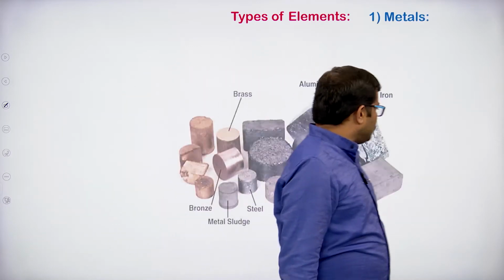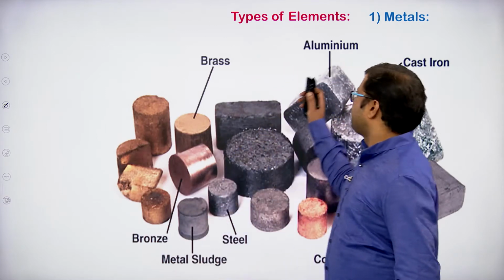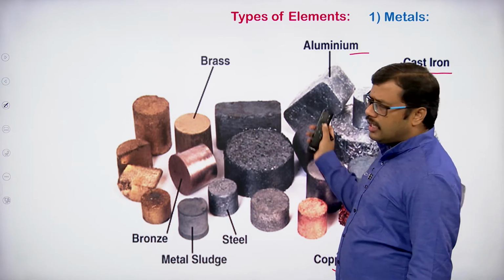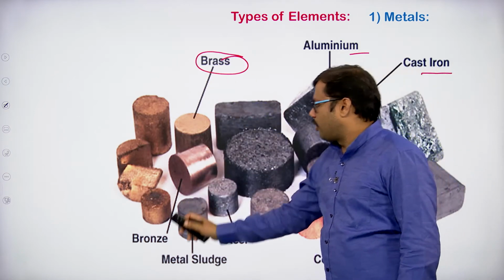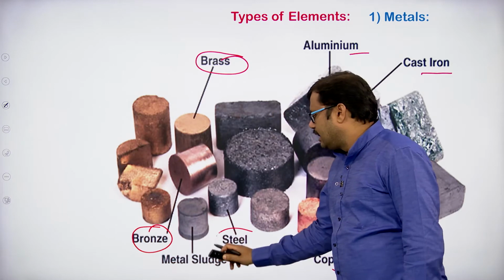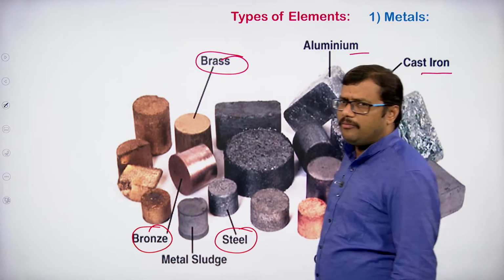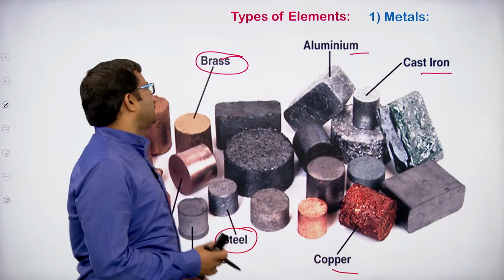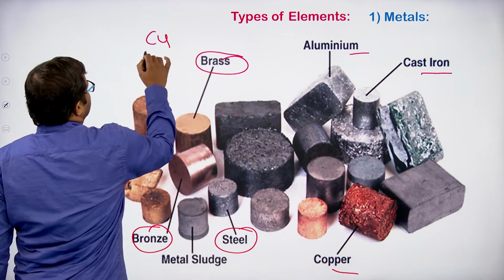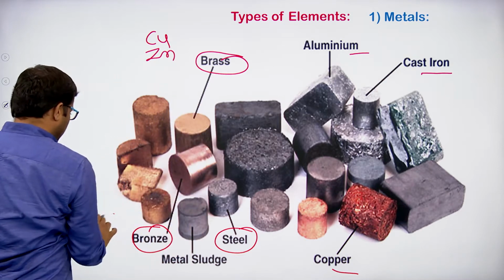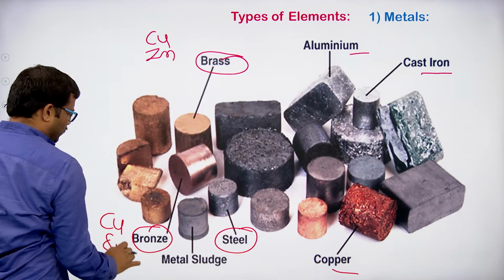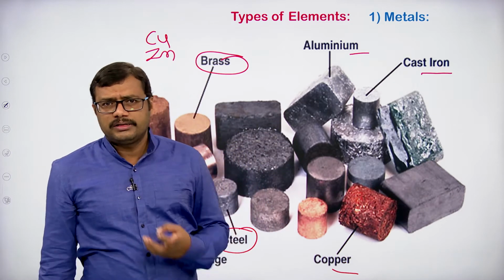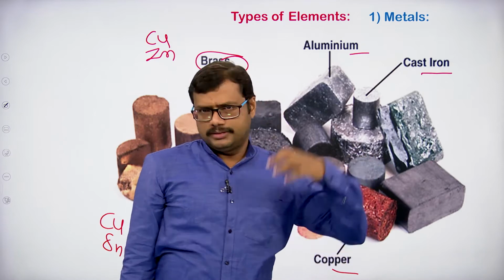So, let us observe the metals. You can see aluminium, cast iron, copper, and combinations of metals: brass, bronze, steel. These combinations of metals we call alloys. Brass is an alloy of copper and zinc, whereas bronze is an alloy of copper and tin. This is how we can clearly look at the different elements existing in nature as metals.